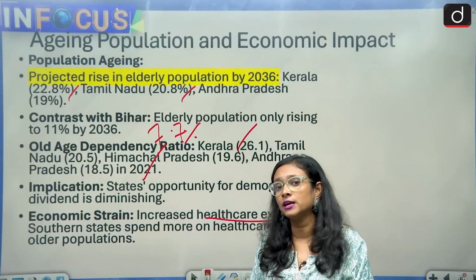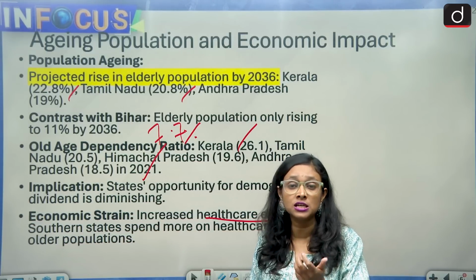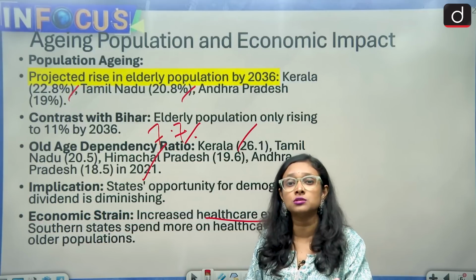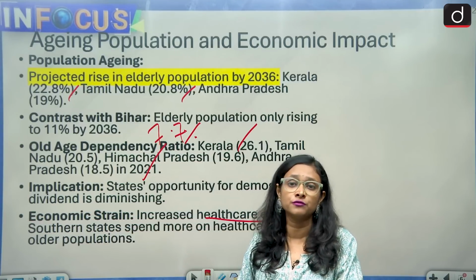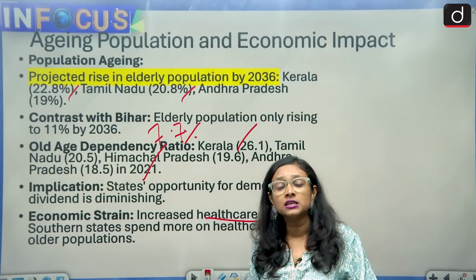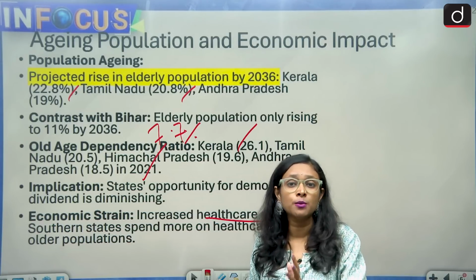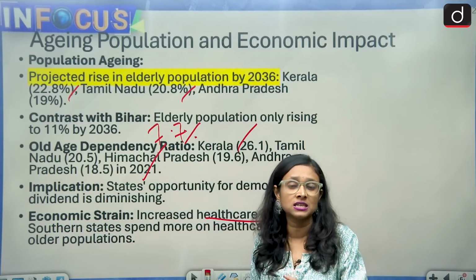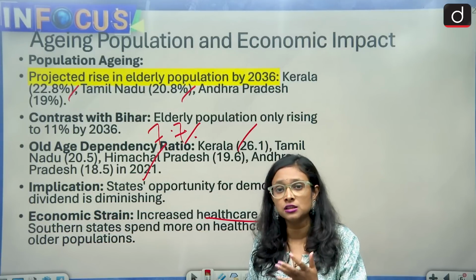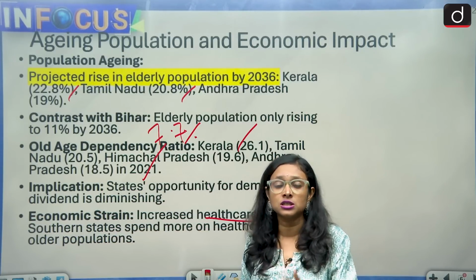So who acquired and who earned their pension? It is ultimately the younger population who is earning the pension on behalf of them. So it is indirectly a burden on the younger population, who have to earn for the aging population also, and that has created economic strain and health burden on the southern states.